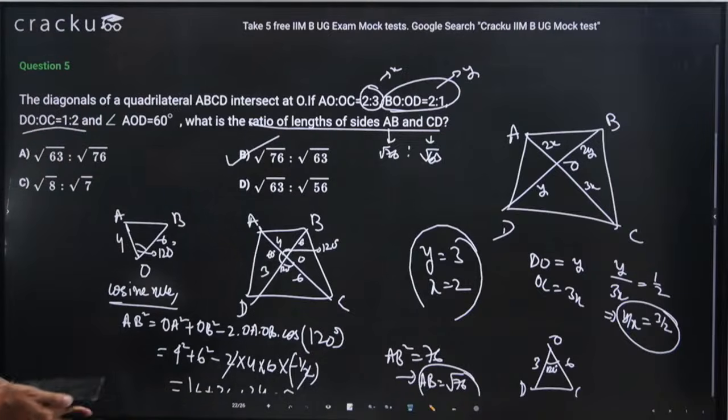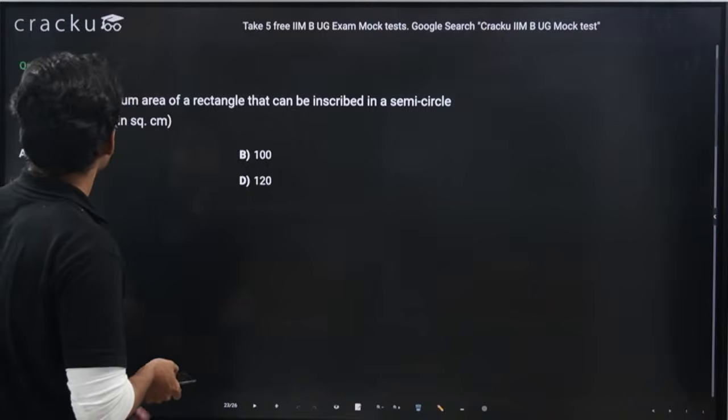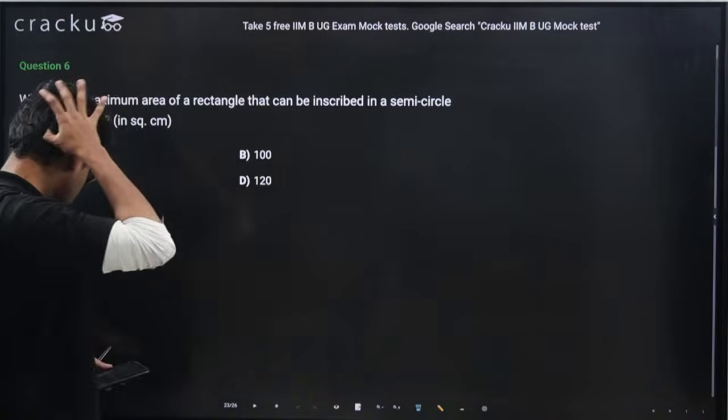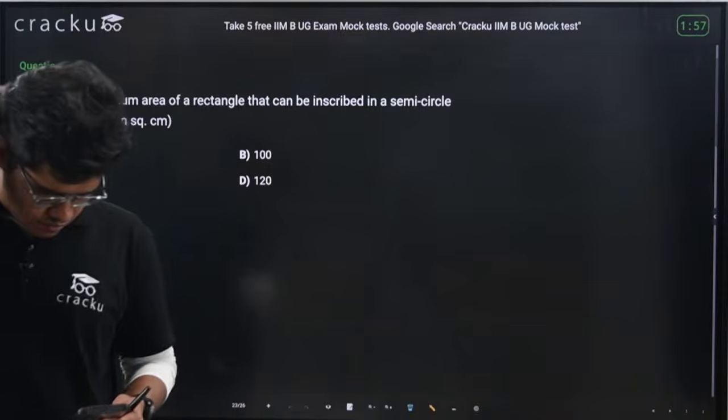Okay, anyone having any doubt, guys? Or shall we complete one more question? Okay, I think we can complete one more question. Yeah, try to solve this question. This will be the last question.